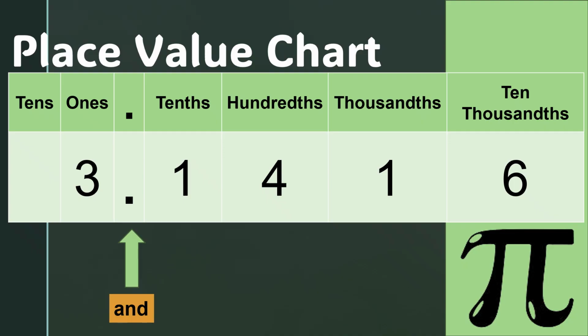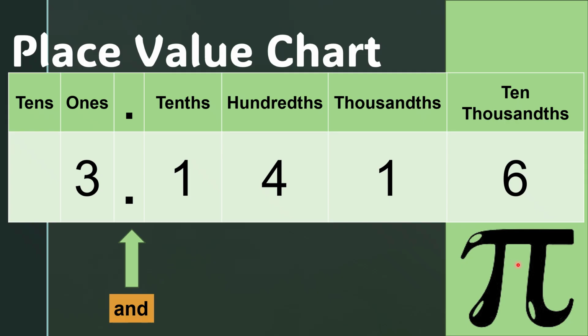So let's have first this place value chart, wherein we're going to identify the place value of a number. We have here in our chart the tens, the ones, the decimal point, and again after the decimal point, those following numbers are what we call the decimal places. We have the tenths, hundredths, thousandths, and the ten thousandths. We can expand this until hundred thousandths.